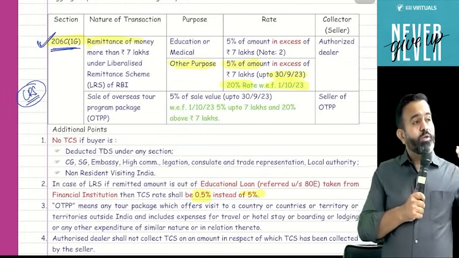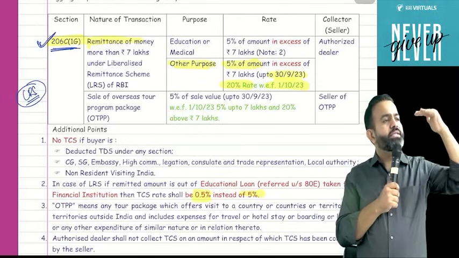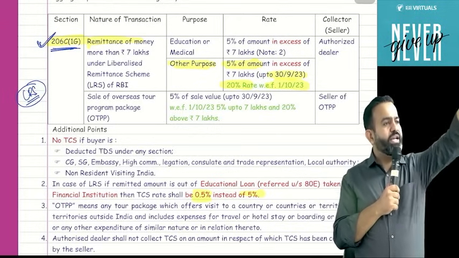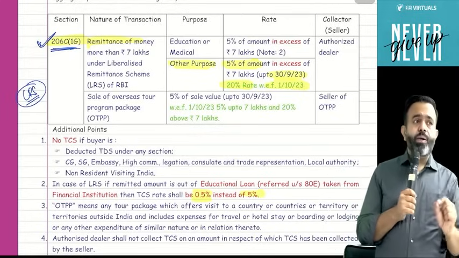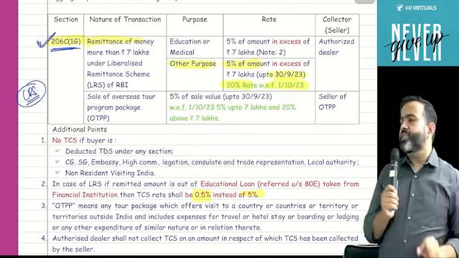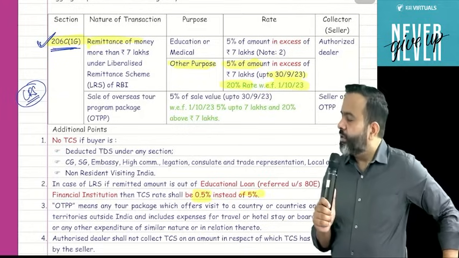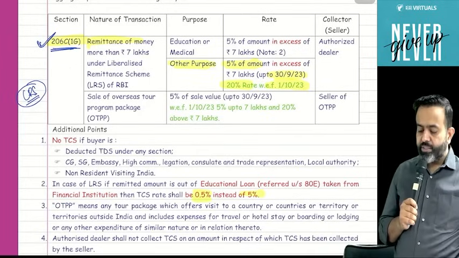He will give you some details, like that person sent 5 lakh on this date, 6 lakh on this date, 10 lakh on this date, 15 lakh on this date. Just calculate what is the TCS amount. So you have to remember the date. For any other purpose, if you are sending money outside India other than medical or educational purpose, up to 30th September this rate was 5%. But from 1st October, this rate is 20%.